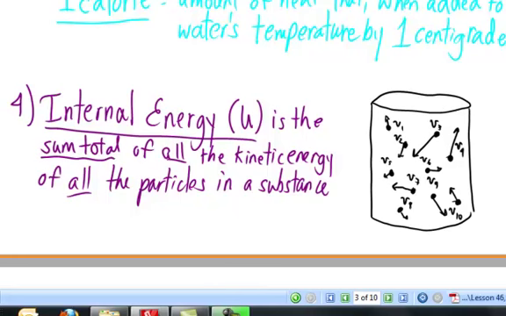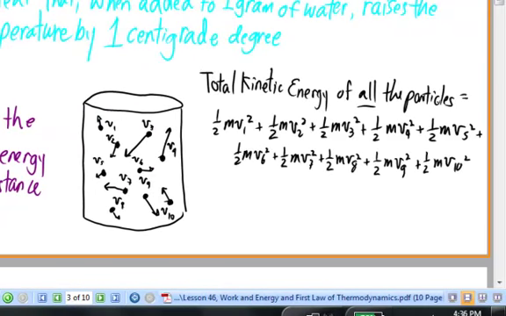We're assuming all of these particles are identical. So the total kinetic energy of the particles in the container is given by 1/2 mv1 squared plus 1/2 mv2 squared plus 1/2 mv3 squared, and so forth all the way through particle 10, 1/2 mv10 squared. If I know what all those kinetic energies are, then I could come up with an expression for the internal energy of the gas by adding up all those energies together.